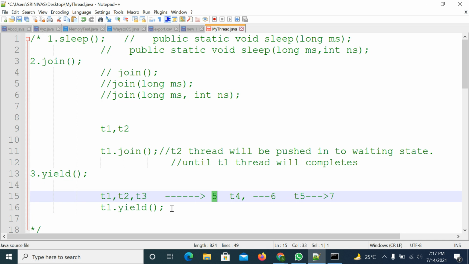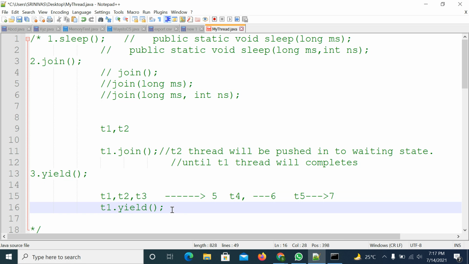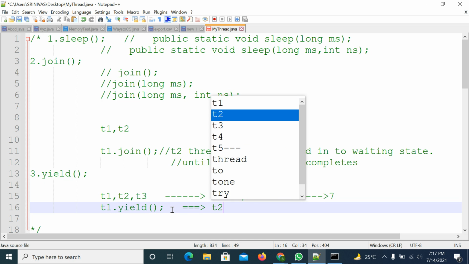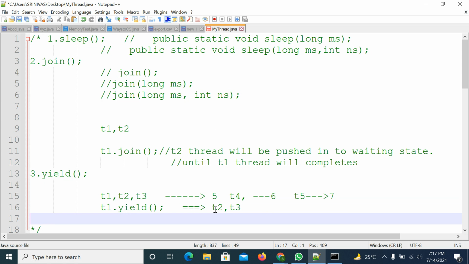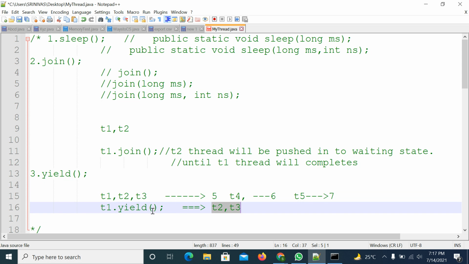So what will it do? It will pick the remaining threads which are having the same priority. So it will pick the T2 thread and the T3 thread. Then, instead of giving the chance to the T1 thread, the thread scheduler will give the chance to either T2 or T3. Which one it will give to is based on the thread scheduler, right?